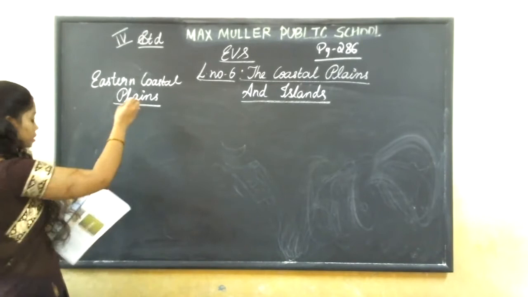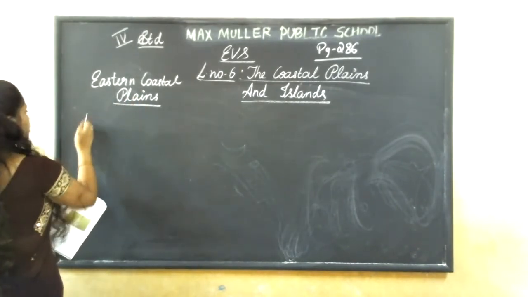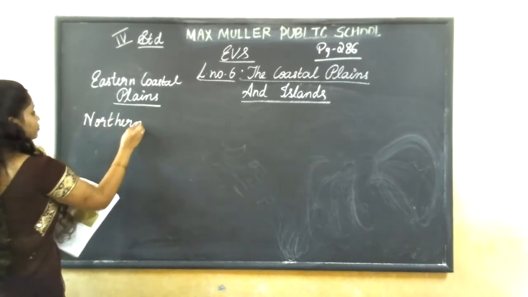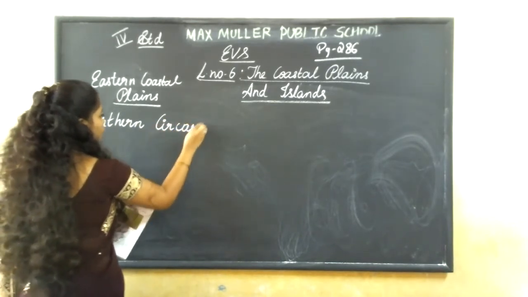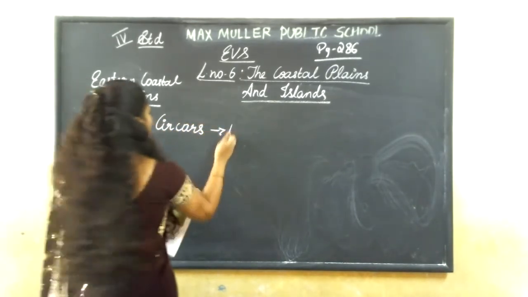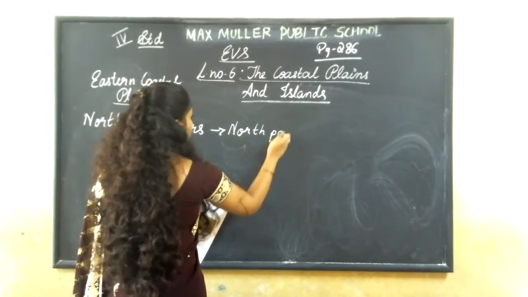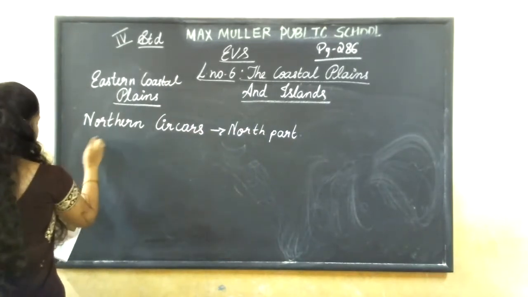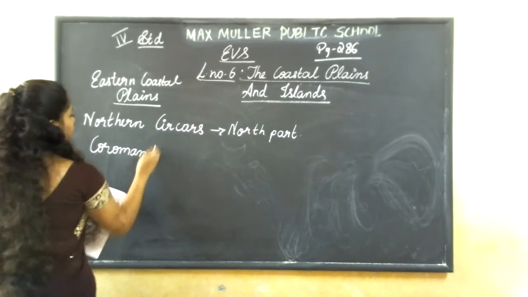This eastern coastal plains is divided into two groups. One is the Northern Sarkars, in the northern part. The north part is known as the Northern Sarkars, and the south part is the Coromandel Coast.